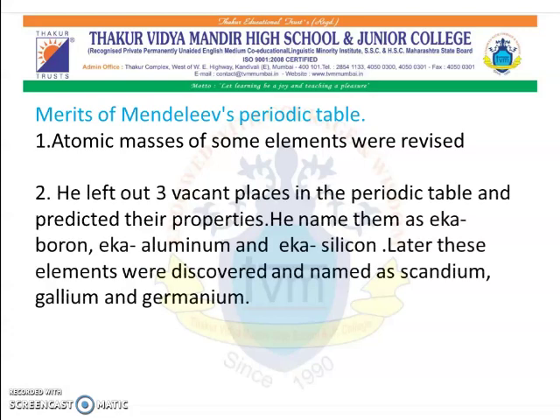Secondly, he left out 3 empty places in the periodic table and predicted their properties. That is considered as his very important achievement. He named them Eka boron, Eka aluminium, and Eka silicon. Later, these elements were discovered and named scandium, gallium, and germanium.